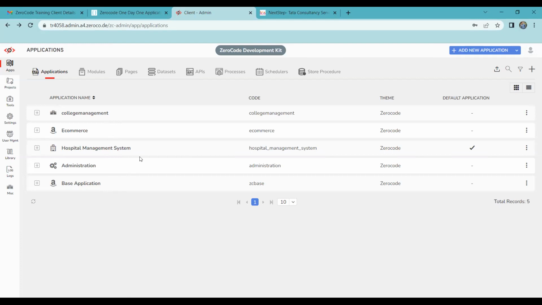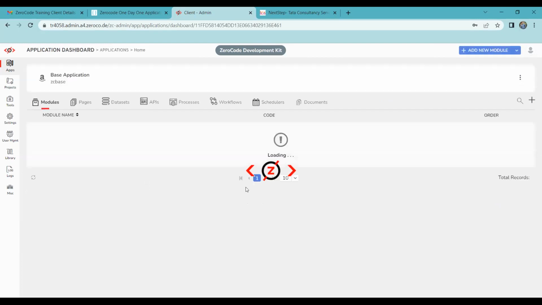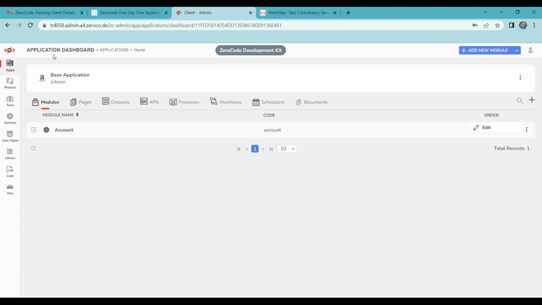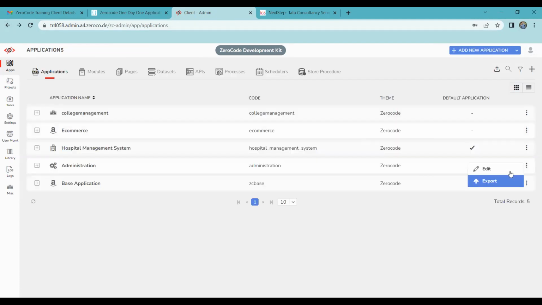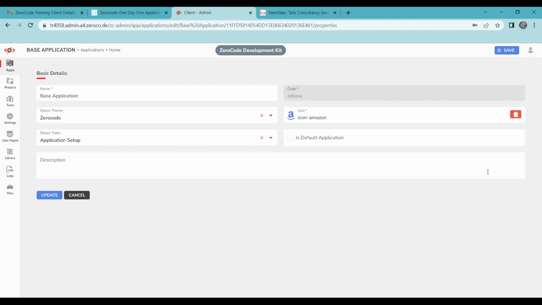That means in that application we don't have any pages. That's why it's showing empty. So go to base application, edit, back, click on three dots, click on apps, go to base application, click on edit. Okay, here select is default application.